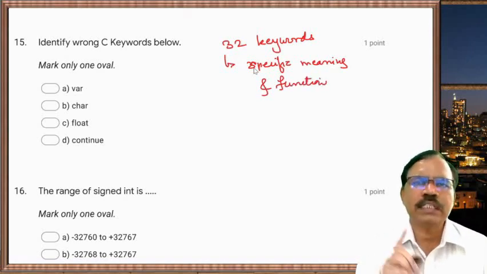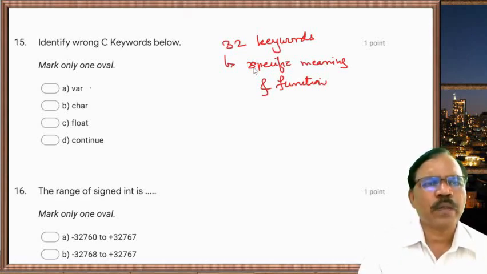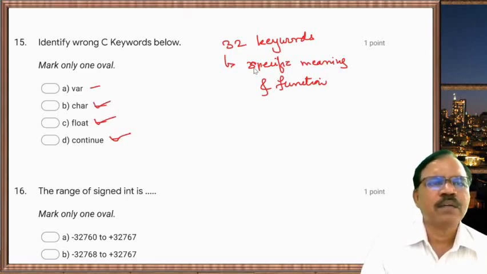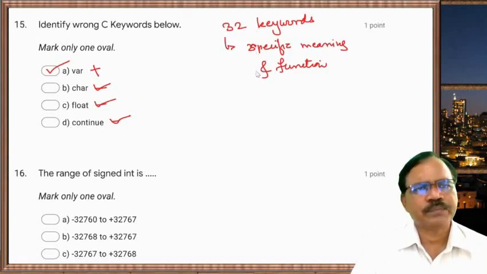You cannot change its function in a program. So if we see here the keywords, we have where, char, float, continue. So this is a keyword, this is a keyword, this is a keyword, but this one is not a keyword in C. So here the first one is correct.